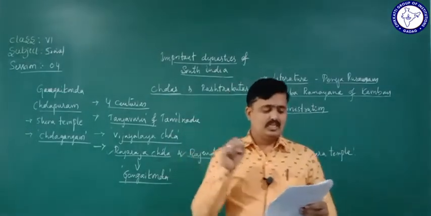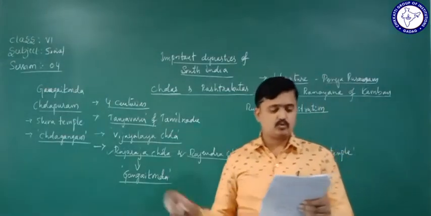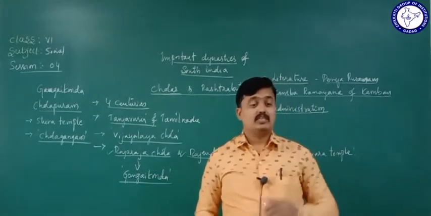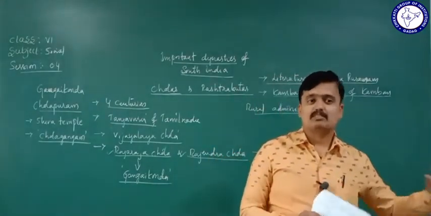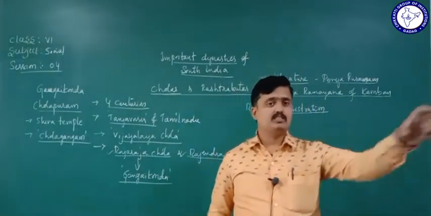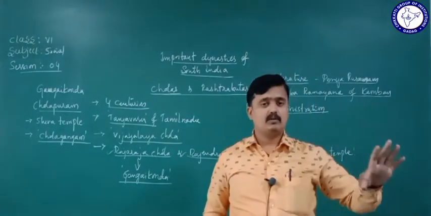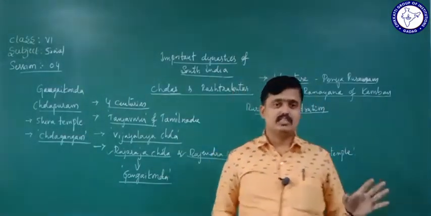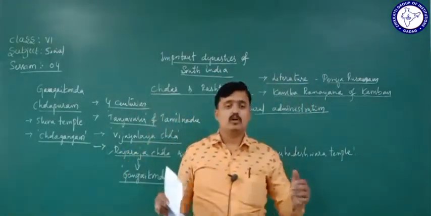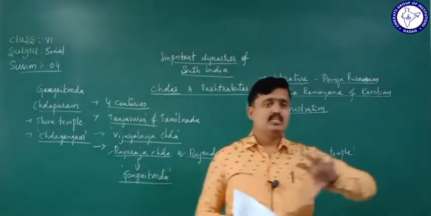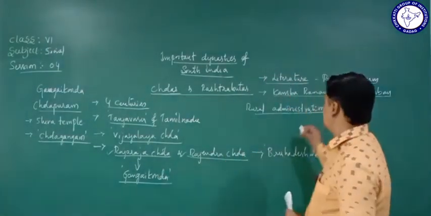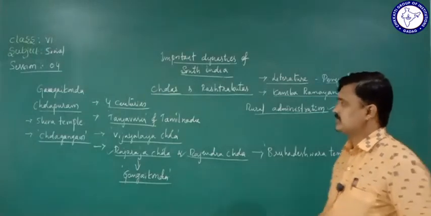And the ineligible members were also kept out of the Grama Sabha. If they did not work efficiently, they were kept out of the Grama Sabha. They were all elected by the people, so they had to work very efficiently and give their service to the people. If they did not work promptly or honestly, they would be kept out of the Grama Sabha. So this is about the rural administration of the Cholas dynasty.